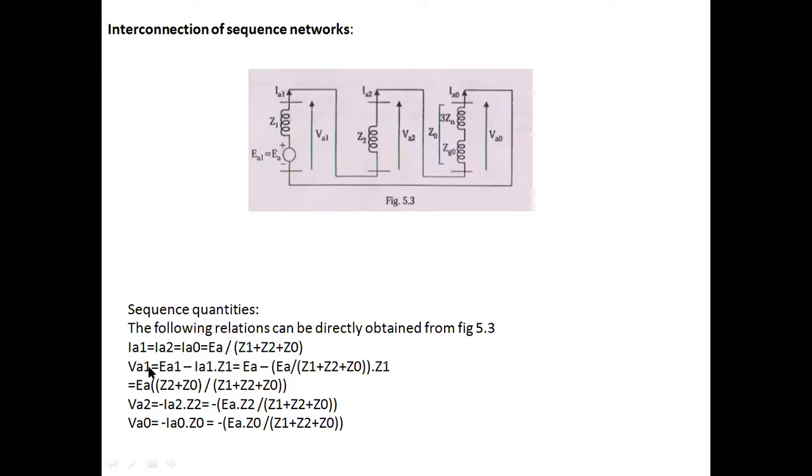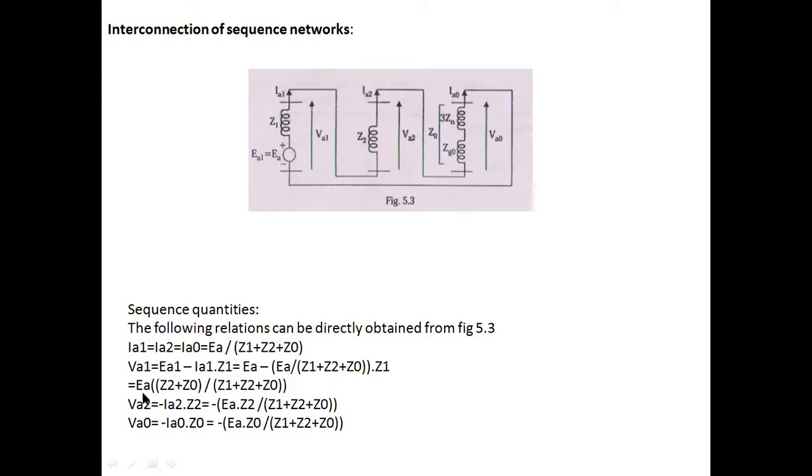Similarly, I need to write the VA1 value, VA2 value, and VA0 value. VA1 is nothing but the voltage across the positive sequence combination. By applying KVL, I can write the VA1 value. The source is equal to the sum of drops. VA1 is equal to EA1 minus IA1 Z1, where Z1 is the equivalent impedance of the network. Hence, VA1 is equal to EA1 minus IA1 Z1. Here the impedance is Z1 plus Z2 plus Z0, since it's in a series combination.